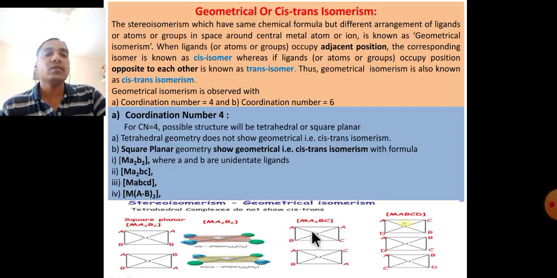For example, in this A2BC complex, the A and the B, C are cis, and these two A, the same ligands, are opposite to each other across the central metal. This is the trans isomer. And for all different ligands, ABCD, these are different isomers.